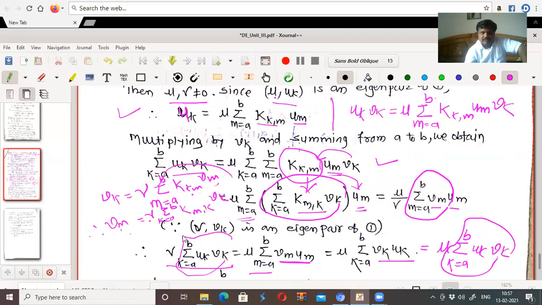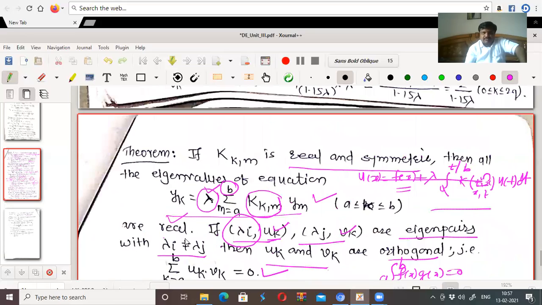So which things have we proved? If your kernel is real and symmetric, then all the eigenvalues of the homogeneous Fredholm summation equation are real. Moreover, if these two are eigenpairs corresponding to different eigenvalues, then the eigensequences are orthogonal. That also we have proved.